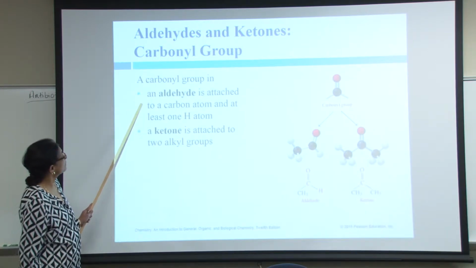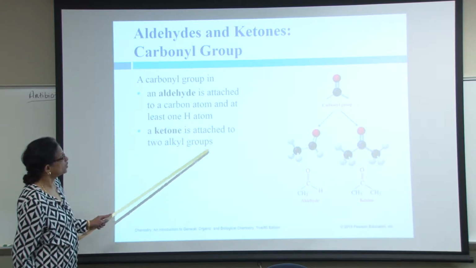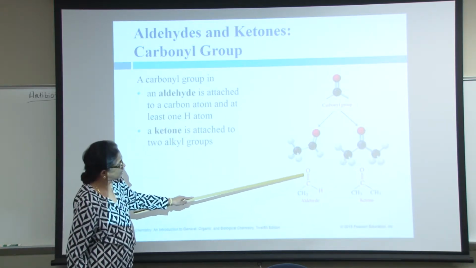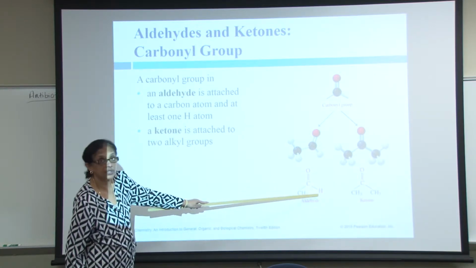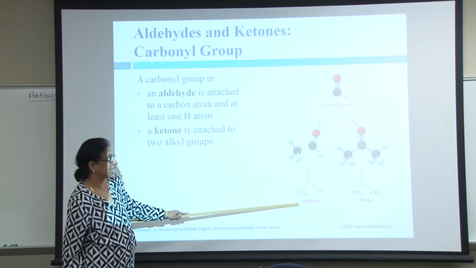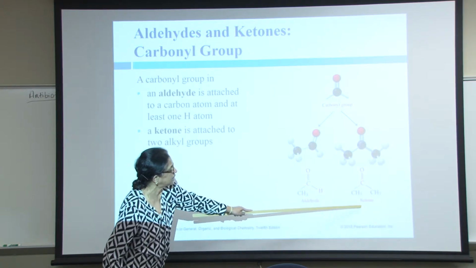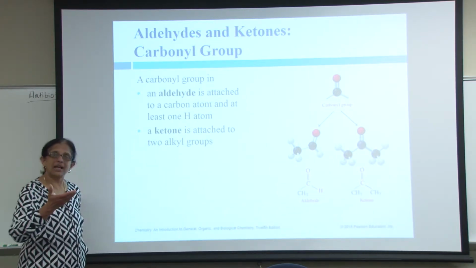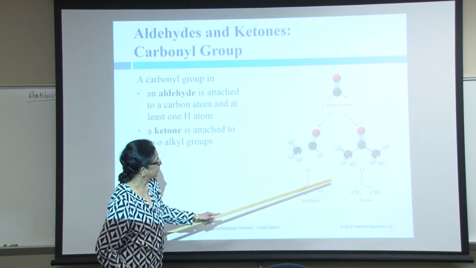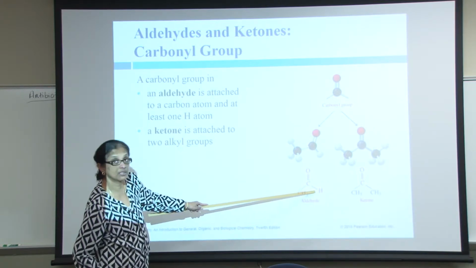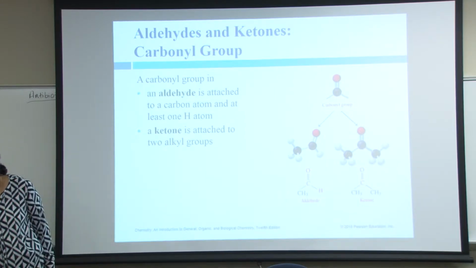So an aldehyde is attached to a carbon atom and at least one hydrogen. The carbonyl group in an aldehyde is attached to at least one hydrogen, and that's an aldehyde. When the carbonyl group has no hydrogen attached to it, it is a ketone. So there is a slight variation between the aldehyde and ketone. Both have the carbonyl functional group. Aldehyde has at least one hydrogen, and ketone does not. So it's attached to only alkyl groups.